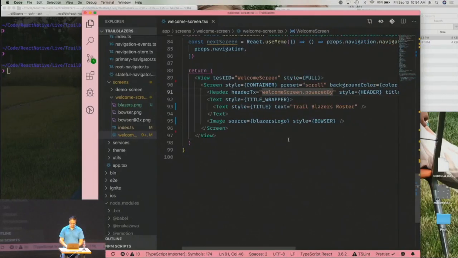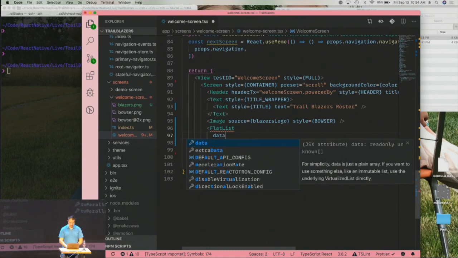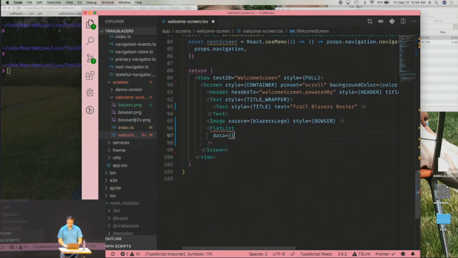So what we want to do now is, we have all the players, right? So we want to list them out. And React Native comes with a thing called FlatList. FlatList has a very simple API. And what you do is you provide it with data. Okay, we're going to come back to that in a second. I'm just going to go like that.